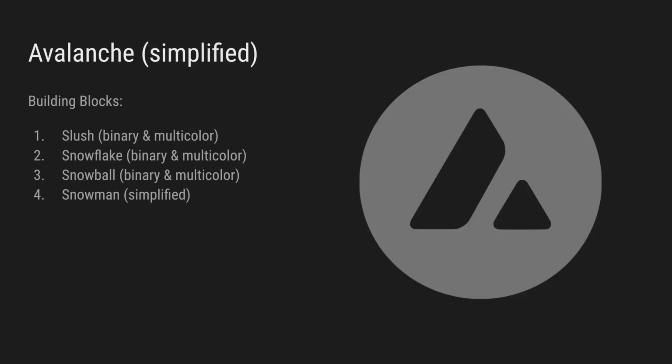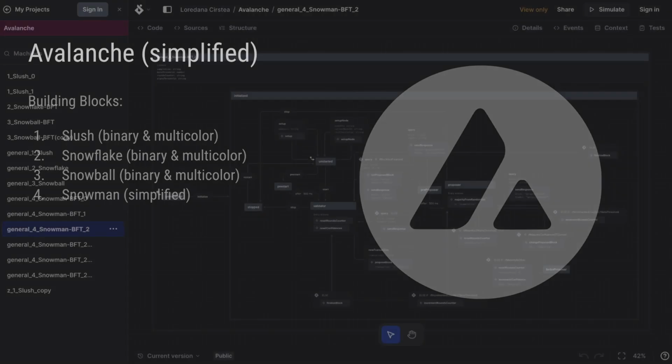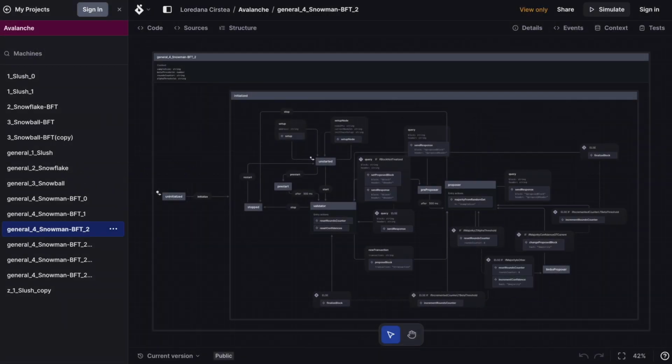But first, I will explain Avalanche Consensus, which is actually a family of consensus protocols named Snow. And we will have Slush, Snowflake, Snowball, and a simplified version of Snowman. And I have made finite state machine diagrams to both explain the mechanism, but more important, these are actual smart contracts that can be executed on Mythos.